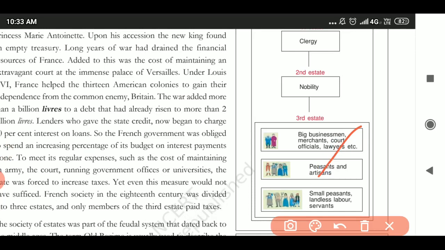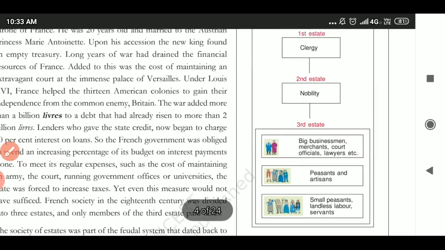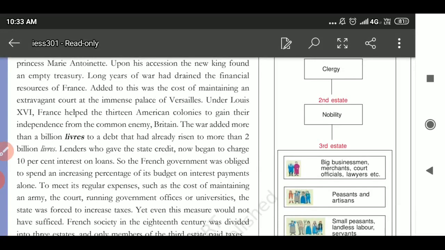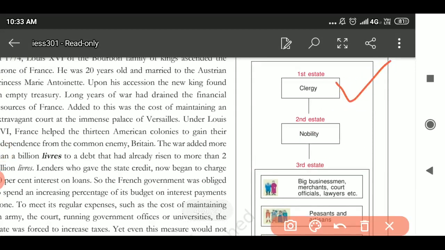In the 18th century, France was divided into three estates. First is clergy, second is nobility, and the third estate consisted of big businessmen, merchants, officials, lawyers, peasants, and artisans, small peasants, landless labor, and servants. Only the first and second estates did not pay the tax.